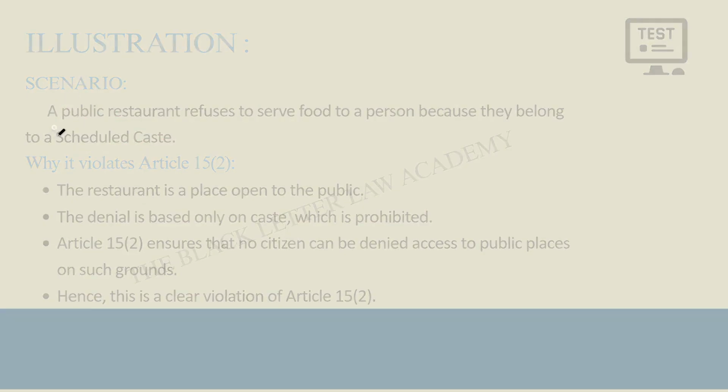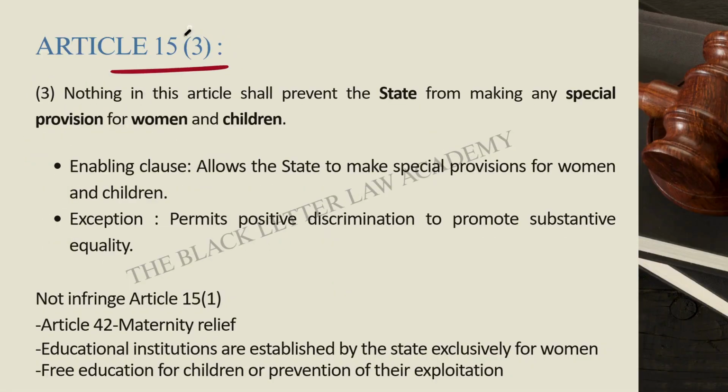Now comes Article 15 Clause 3. Article 15 Clause 3 says nothing in this article shall prevent the state from making any special provision for women and children. What type of clause is this? This is an enabling clause, meaning the state is allowed to do something. Okay, it is not forced but permitted. So this clause allows positive discrimination.